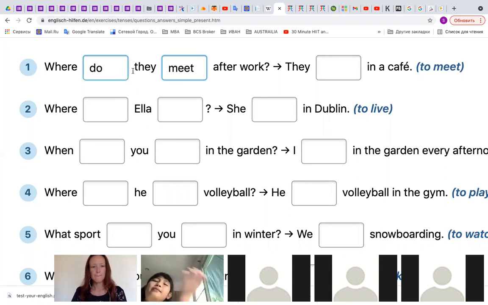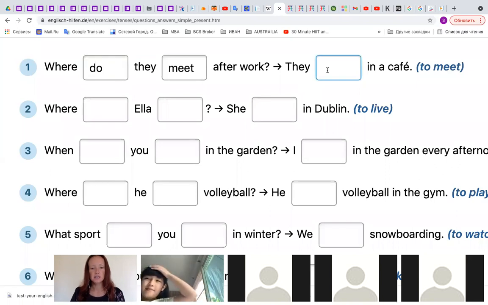Where do they meet after work? Okay, great job. So here we use do. Okay, so the auxiliary verb do because we have they. Okay, what's the answer, Manta?